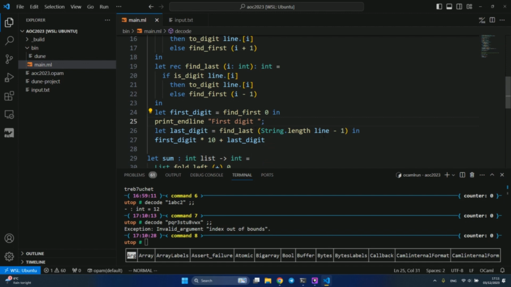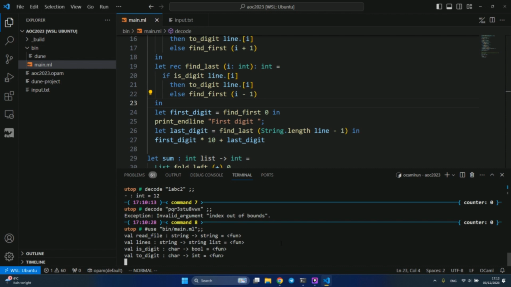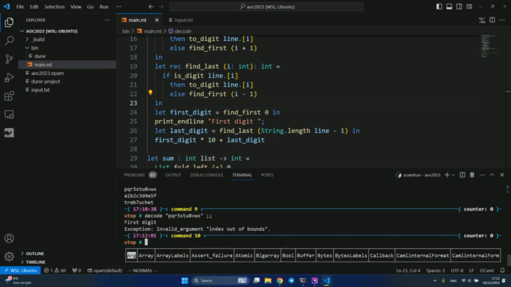So here we just see a column. If we see this line, because OCaml will get the value, then it means that we haven't found the first digit. Otherwise, the second digit failed. Oops. Index out of bounds. Okay, we saw first digit, so actually find last failed. Interesting.